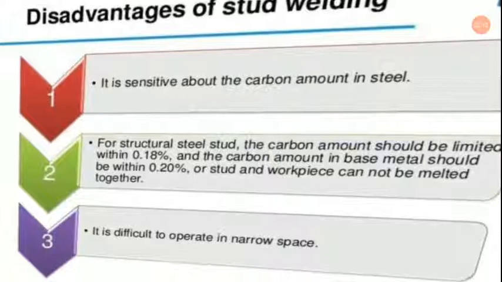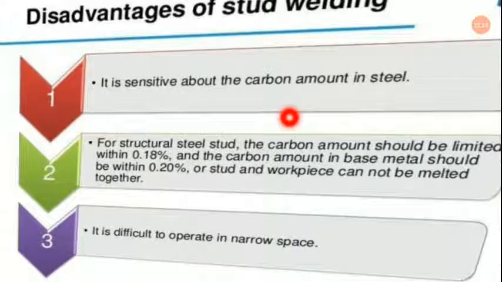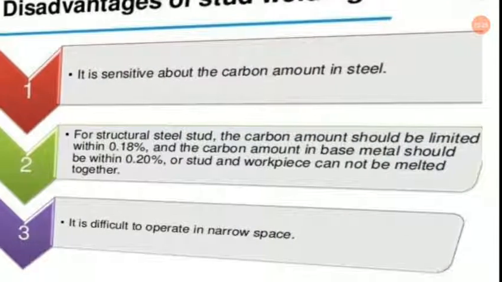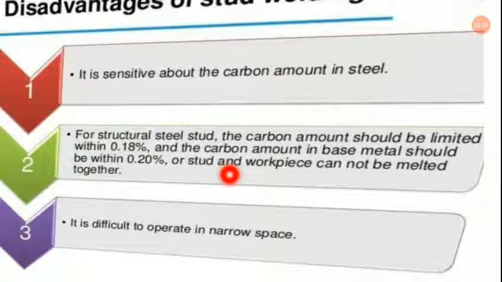Now there are some disadvantages as well. It is very sensitive about the carbon amount in steel. For structural steel studs, the carbon amount should be limited within 0.18%, and the carbon amount in base metal should be within 0.2%, or stud and workpiece cannot be melted together. It is very difficult to operate in narrow spaces as well.